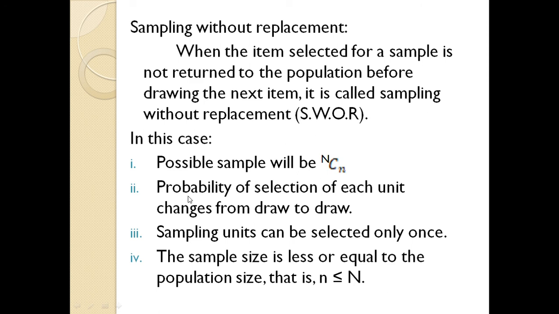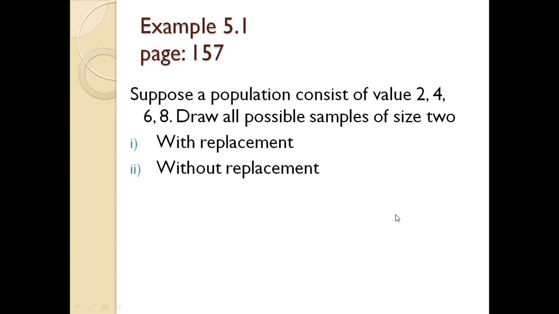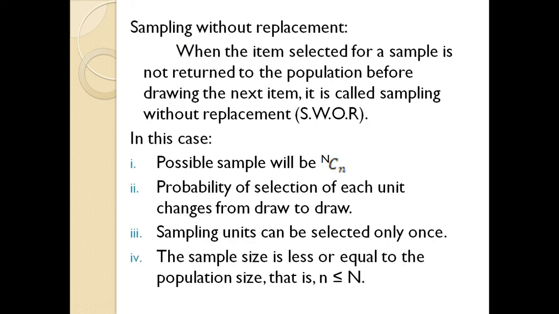Then the probability of selection of each unit changes from draw to draw, because when the item is not replaced, the population size changes, and so the probability also changes.